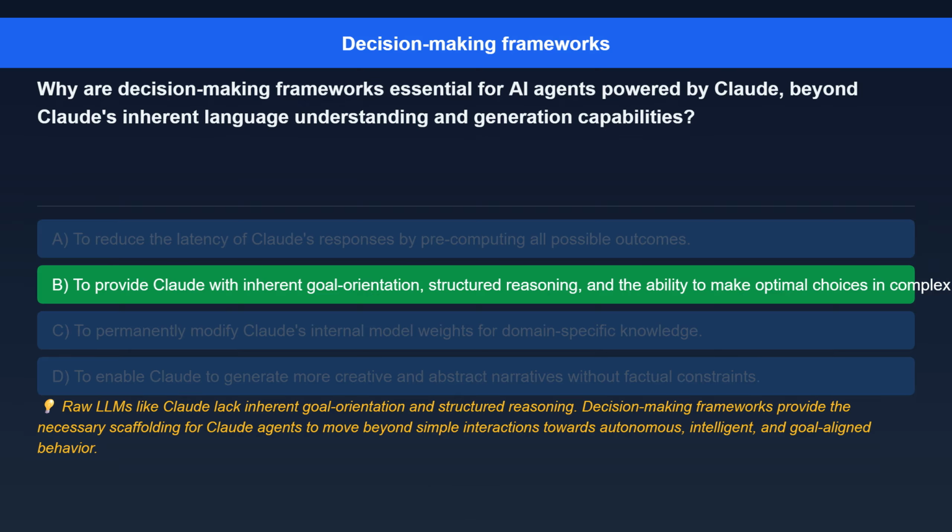The correct answer is to provide Claude with inherent goal orientation, structured reasoning, and the ability to make optimal choices in complex environments. Here's the explanation. Raw LLMs like Claude lack inherent goal orientation and structured reasoning. Decision-making frameworks provide the necessary scaffolding for Claude agents to move beyond simple interactions towards autonomous, intelligent, and goal-aligned behavior.